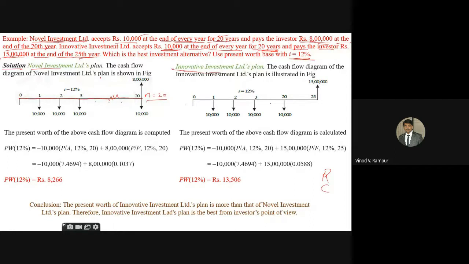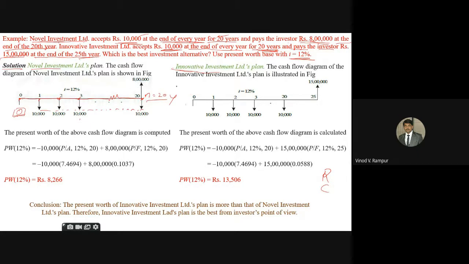After that, he is saying that you have to invest this 10,000 at the end of every year. That means at the zeroth time period I am not going to pay anything. At the end of the first year I'm paying 10,000, at the end of the second year 10,000, at the end of the third year 10,000, up to the end of the 20th year I'm paying 10,000 rupees every year.